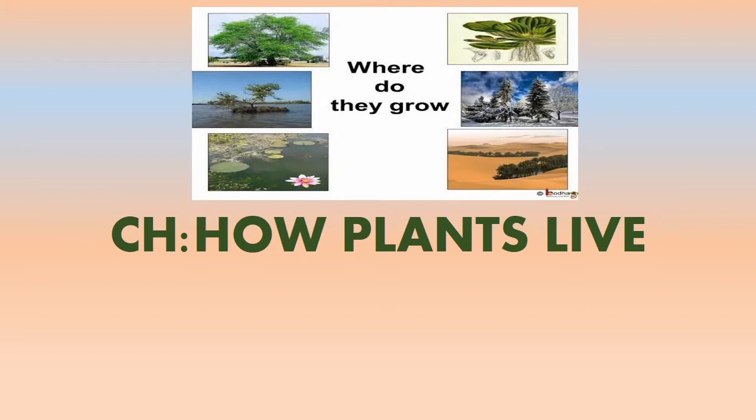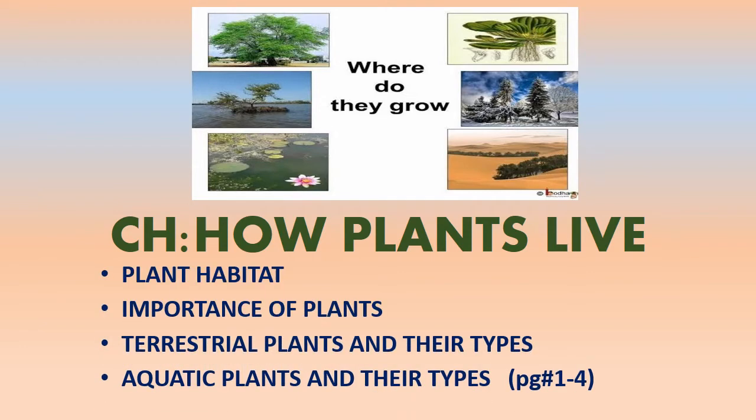So let's begin. The first chapter which you are going to study is how plants live. In this chapter you are going to learn many interesting things about plants, about their habitats, about their structure and characteristics. The few main points which you are going to study in this chapter are: number 1, plant habitat; number 2, what is the importance of plants; number 3, main types of plants on the basis of their habitats, like terrestrial plants and their types, aquatic plants and their types.